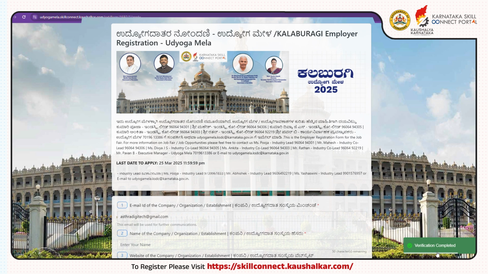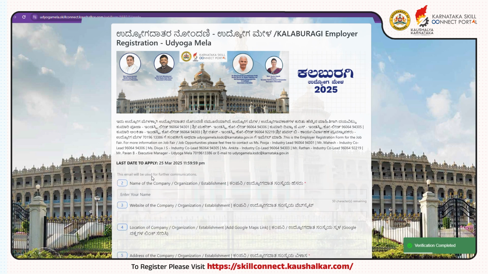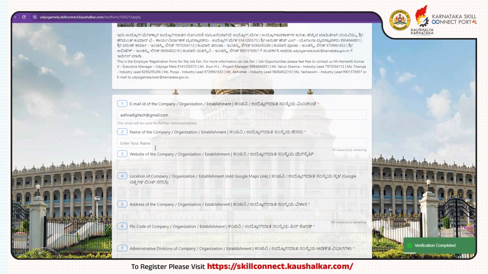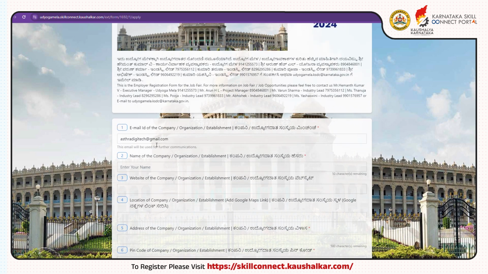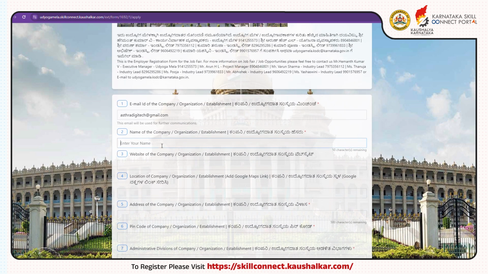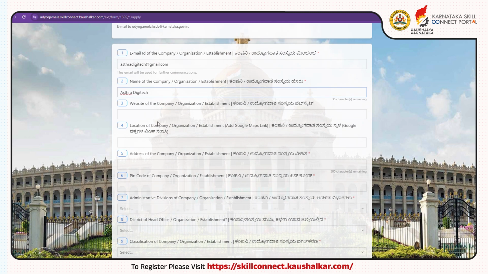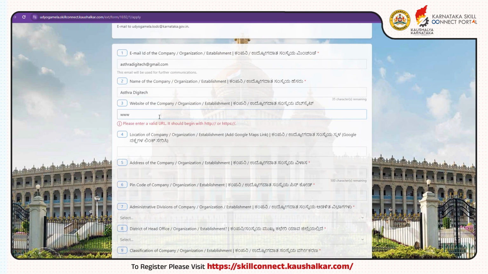Now, you are required to fill out the information one by one. Fields marked with asterisk are to be filled mandatorily. The email of the company or organization will be taken automatically, which you had mentioned during the first step of registration. Next, you are required to type the name of your company, and the website of the company or organization with the appropriate URL. You need to copy and paste your company's website link into this field. Make sure the link starts with HTTP or HTTPS.